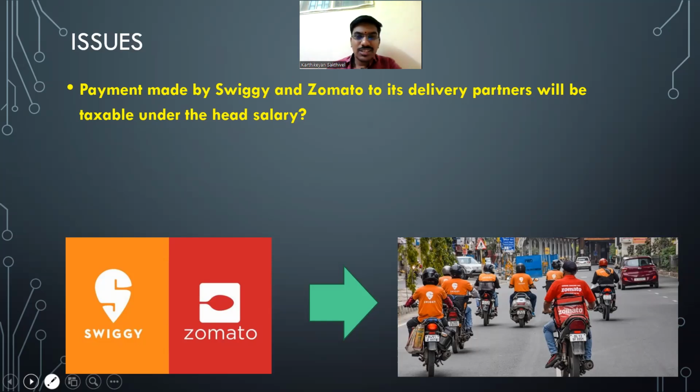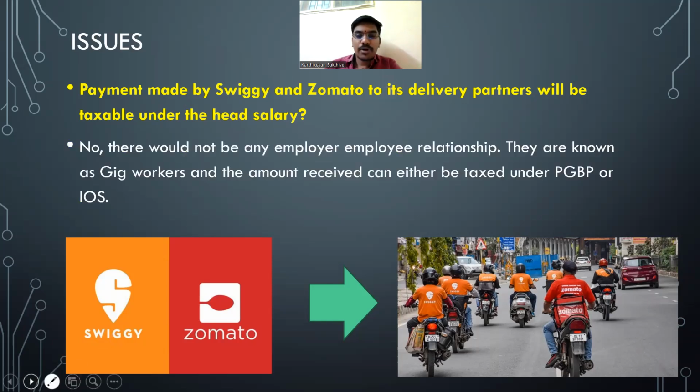That's it. So there is no employer-employee relationship between Swiggy and Zomato and the delivery partners, even though they have employees for backend support, as rightly pointed out by Reshma. In the case of delivery partners specifically, they are not employees. Since there is no employer-employee relationship, the amount which is received by them cannot be taxed under the head salary.